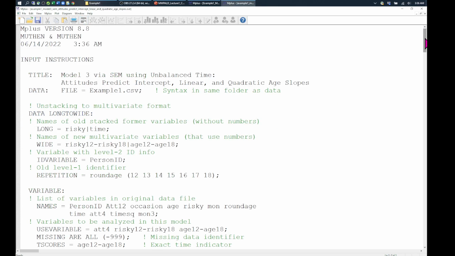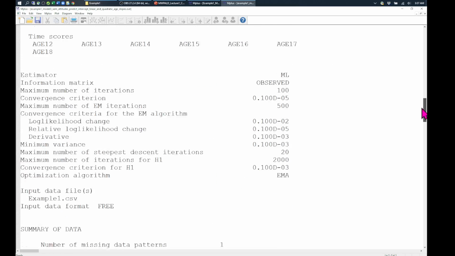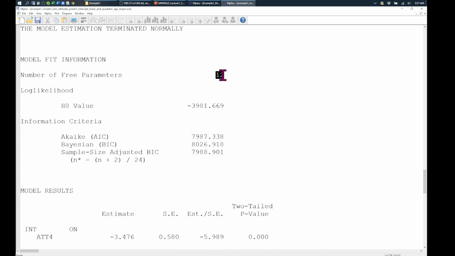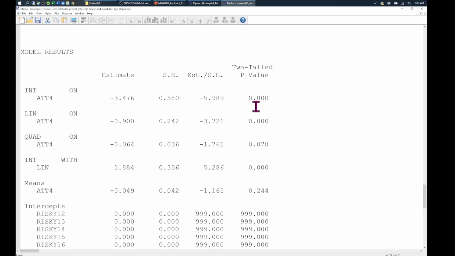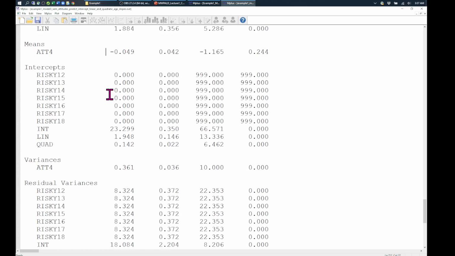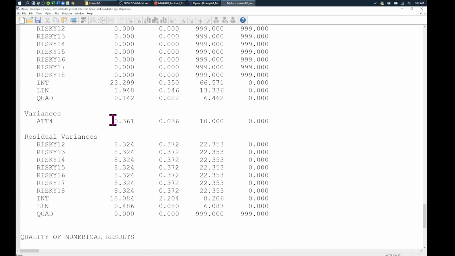Now when I run the same model, let's see, go down here, I now have 12 parameters being estimated, and the log likelihood and everything has changed because what has been brought into the model is this attitude predictor. So its mean is now part of the model, and its variance is now part of the model. From the perspective of estimation, it's thinking of this attitudes variable as another outcome, just like risky behavior. Conceptually, though, it is still a predictor in the sense that nothing is predicting it.